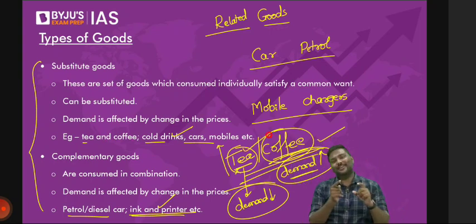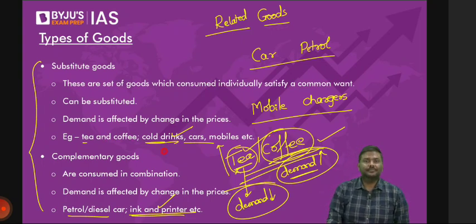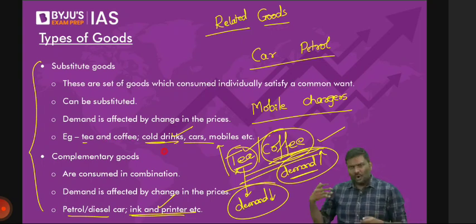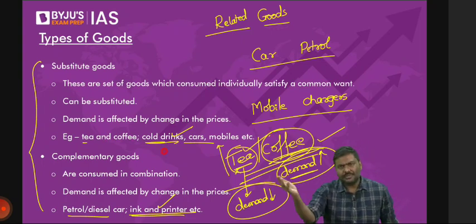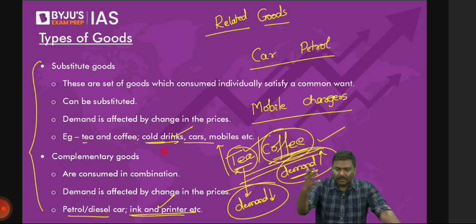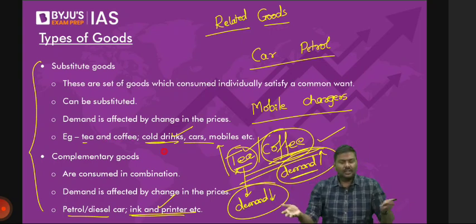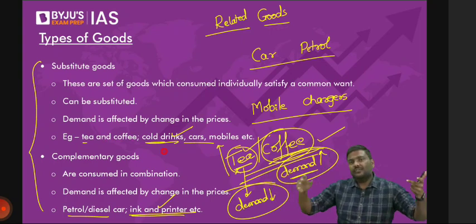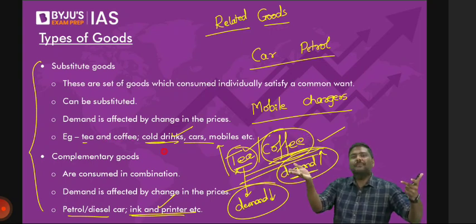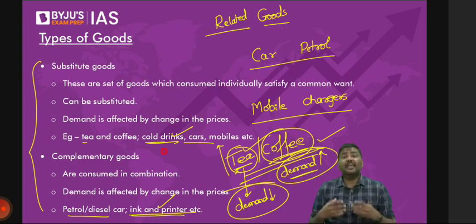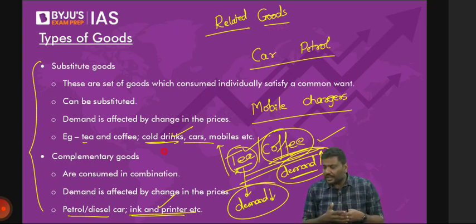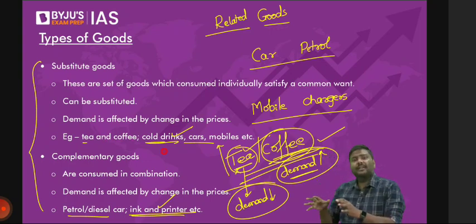What about cold drinks? Pepsi, Coca-Cola. Simple. If the price of Coca-Cola goes up, don't you think many people will jump from Coca-Cola to Pepsi? I hope you understand. People will jump from Coca-Cola to Pepsi, exactly like tea and coffee. Right? Cars. Imagine 5 cars are there. Price of 2 cars goes up. Rather than purchasing these 2 cars, many people will shift to other cars because people are very much price conscious. Is the logic okay here? Because the prices will have a huge impact on the people's behavior. People are very much price conscious.